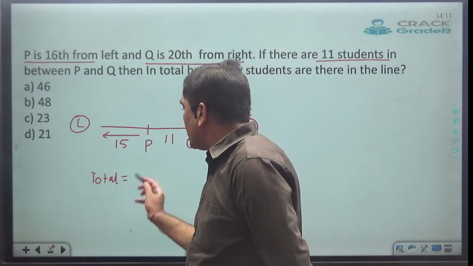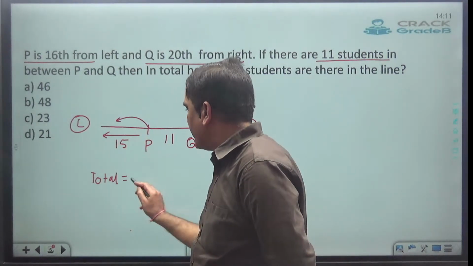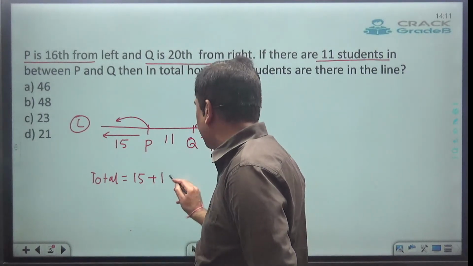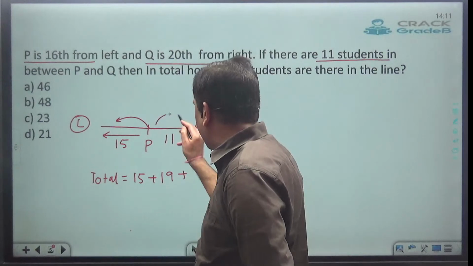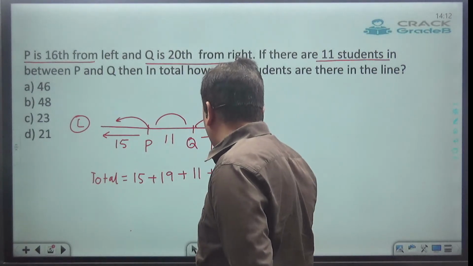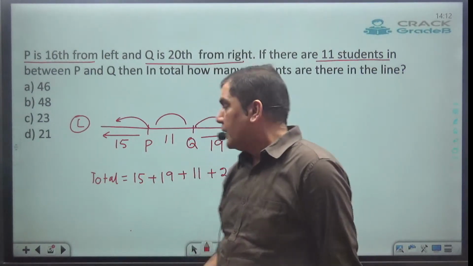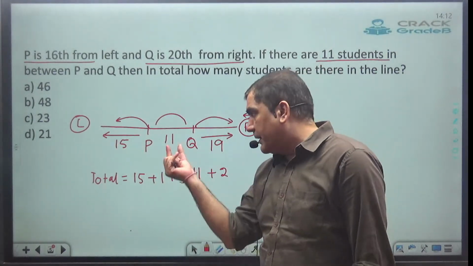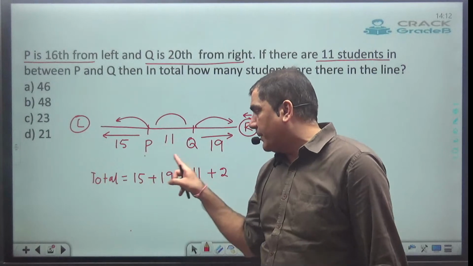So what I will say, to the left of P, there must be 15. To the right of Q, there are 19. In between P and Q, there are 11. And two more will be P and Q. To the left of P, 15. To the right of Q, 19. Between these two, 11, and 2 must be P and Q.